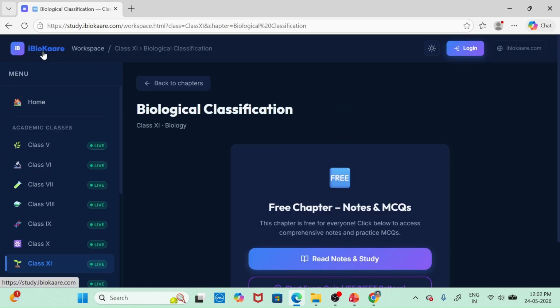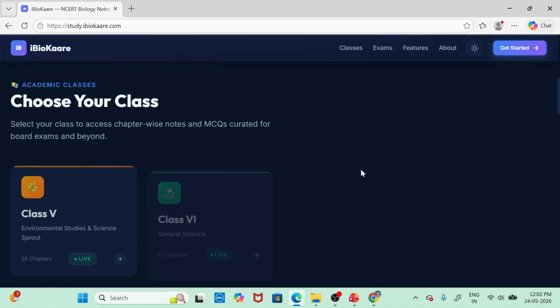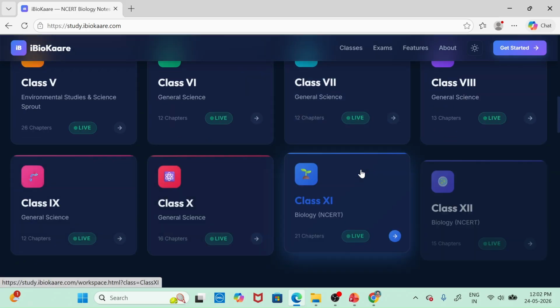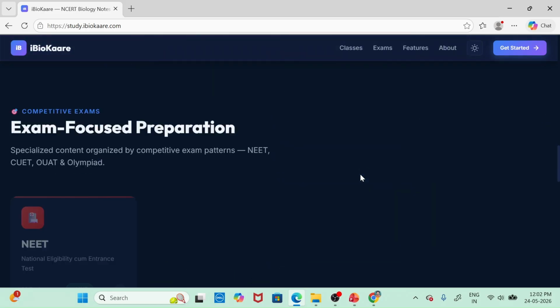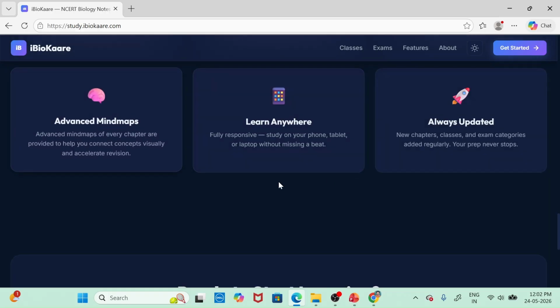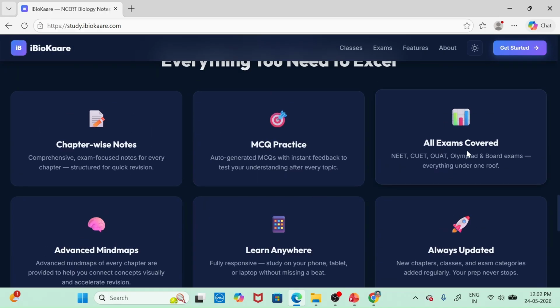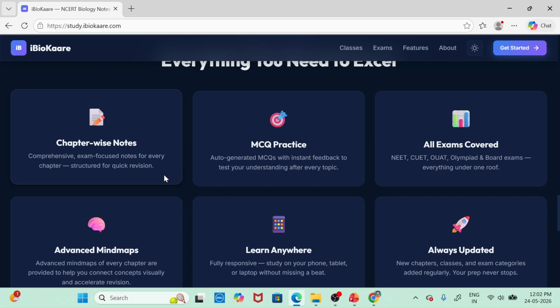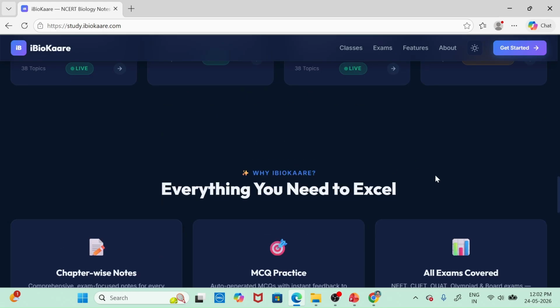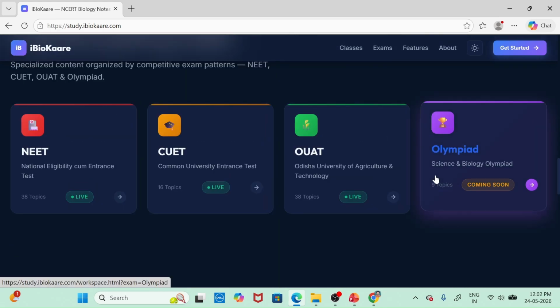So in a single platform, you can access all types of study materials from all different classes. You have mind maps, all exam coverage, MCQ practice, and chapter-wise notes present. Hope this will benefit you and save a lot of time.